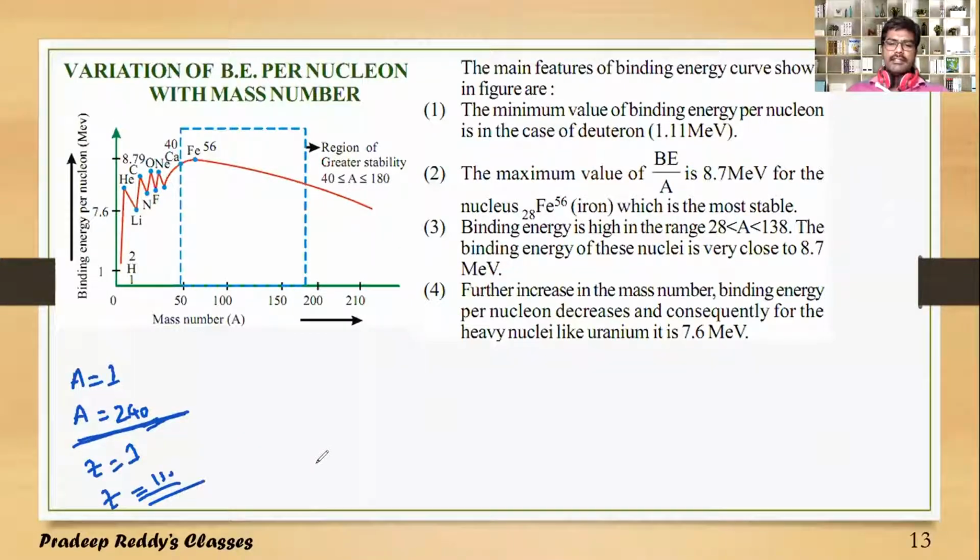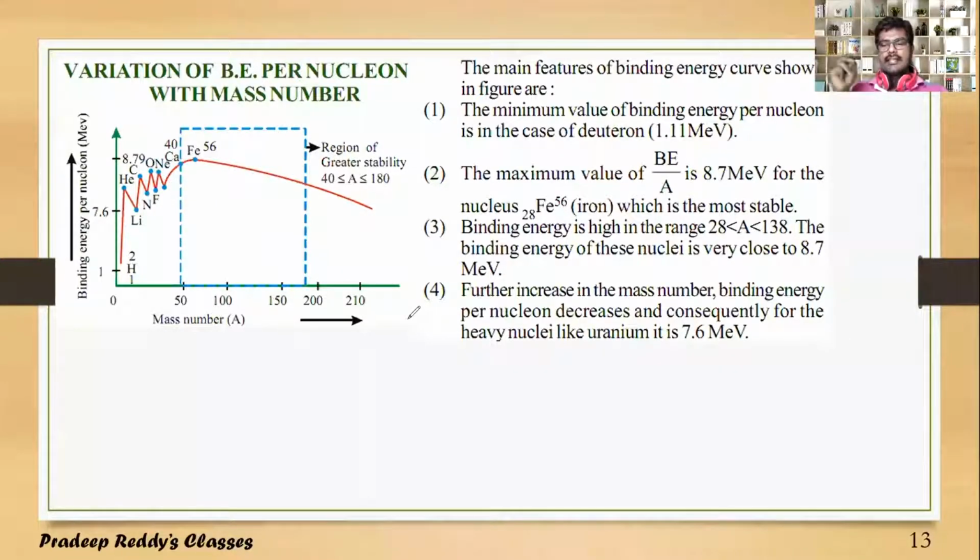So when we are dealing with binding energy of the nucleus, for each nucleus the binding energy value will differ. If you plot a graph of binding energy per nucleon for all the nuclei, starting from hydrogen to the last element, the binding energy curve looks like it is displayed on the screen. On the y-axis, you are taking binding energy per nucleon. On the x-axis, you are taking mass number.